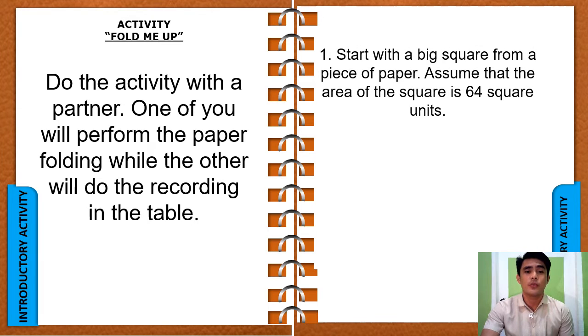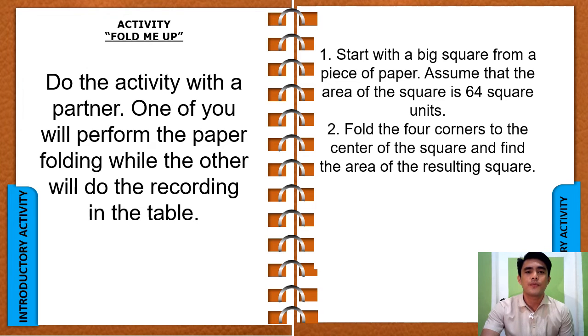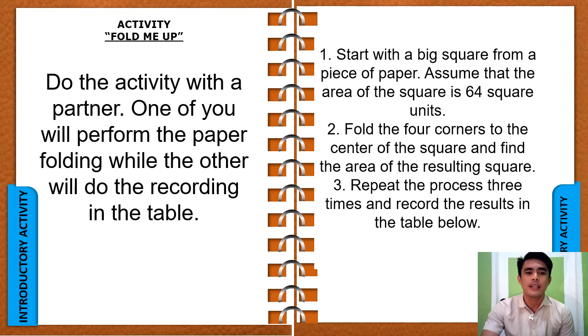First, you're going to start with a big square from a piece of paper and assume that the area of the square is 64 square units. Then you're going to fold the four corners to the center of the square and find the area of the resulting square. Finally, you're going to repeat the process 3 times and record the results in the table below.